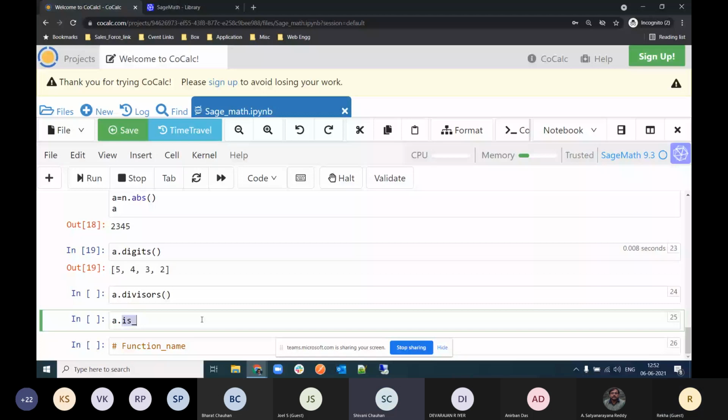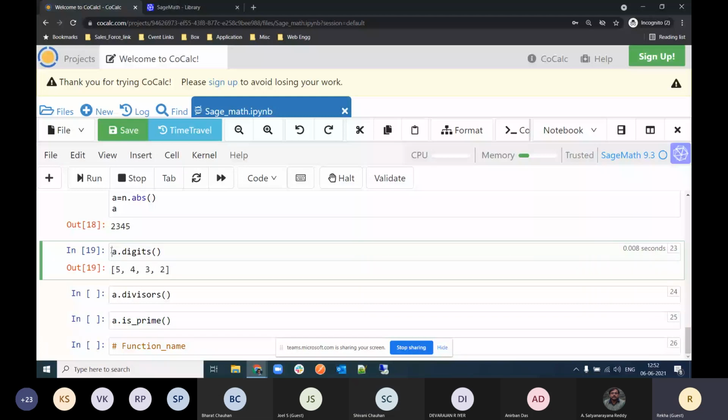Okay, Rekha. Yes. If I want to know the number of digits, here it is giving us the list of digits. But if I want to know the number of digits. Okay. So one way is, this function a dot digits actually gives the list of digits.